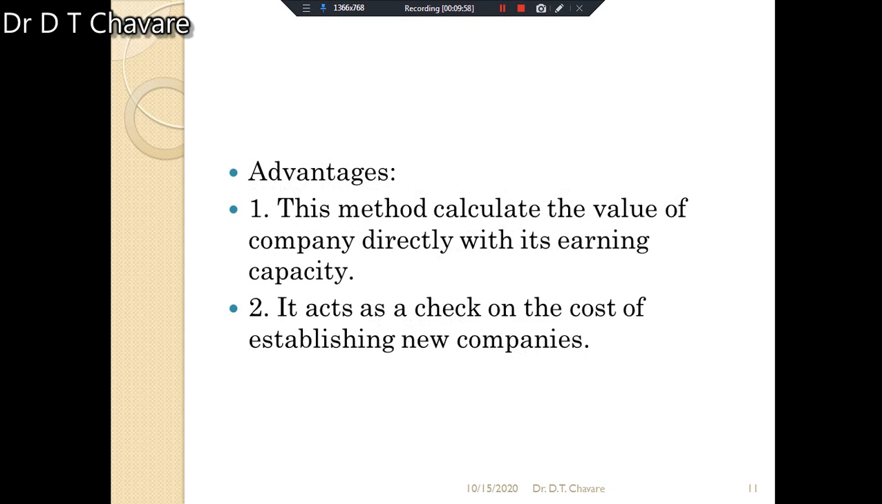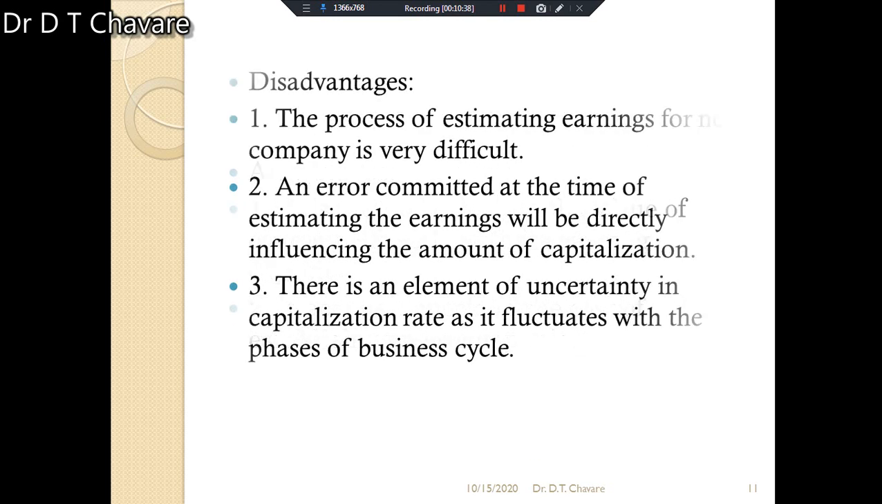Now, what are the advantages? We have to understand the advantages of this earning theory. First advantage: this method calculates the value of the company directly with its earning capacity. And the second advantage is that it acts as a check on the cost of establishing new companies. Such a check is also possible on the cost of establishing new companies. These are the two advantages of the earning theory of capitalization.